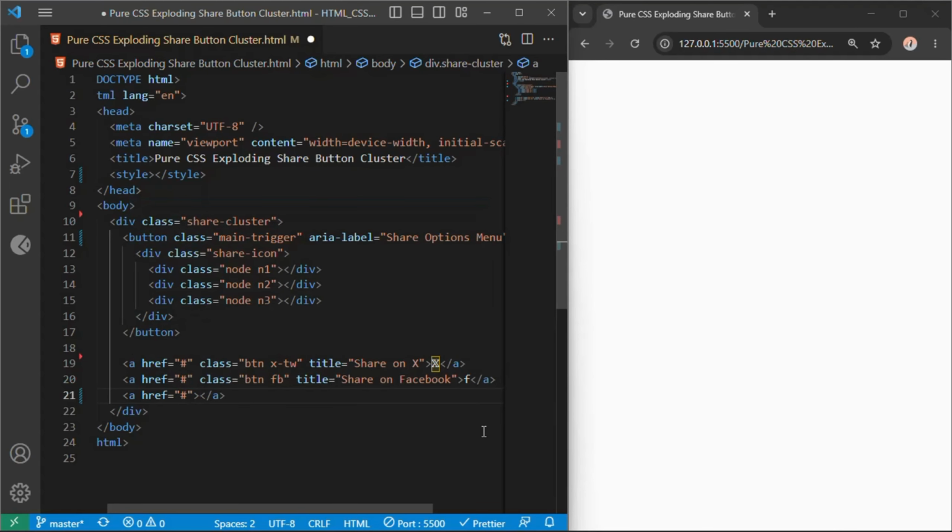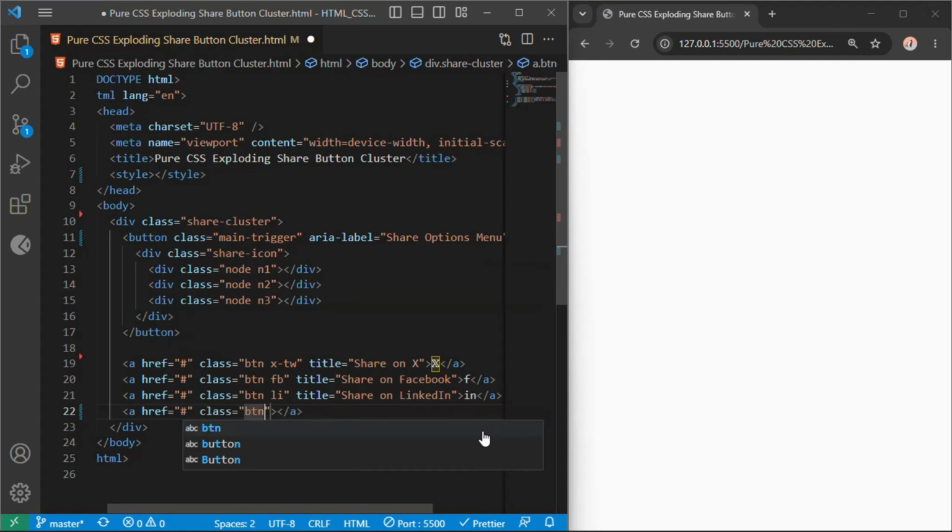Then we write a href hash class btn li, title share on LinkedIn, holding the letters in. Finally, we write a href hash class btn wa, title share on WhatsApp, holding the letters wa, followed by our closing container div tag.